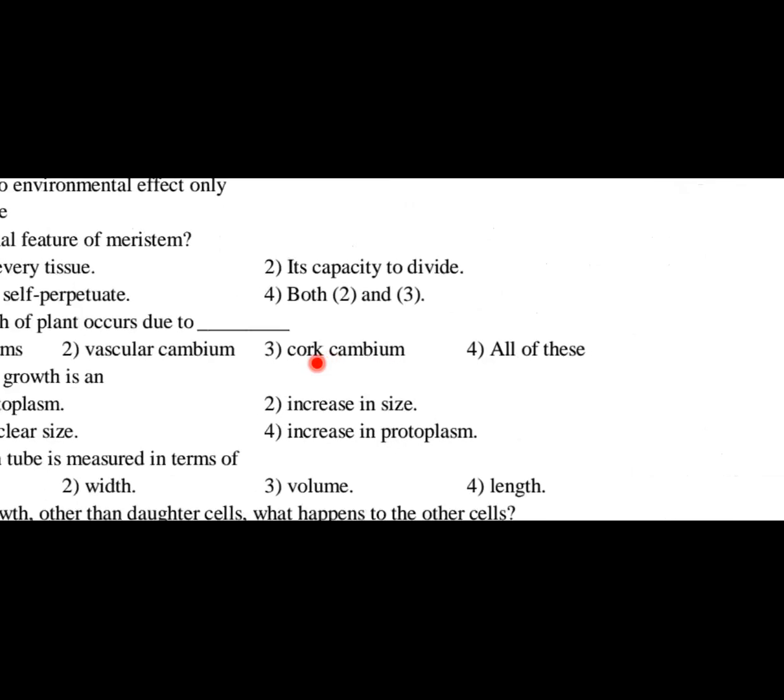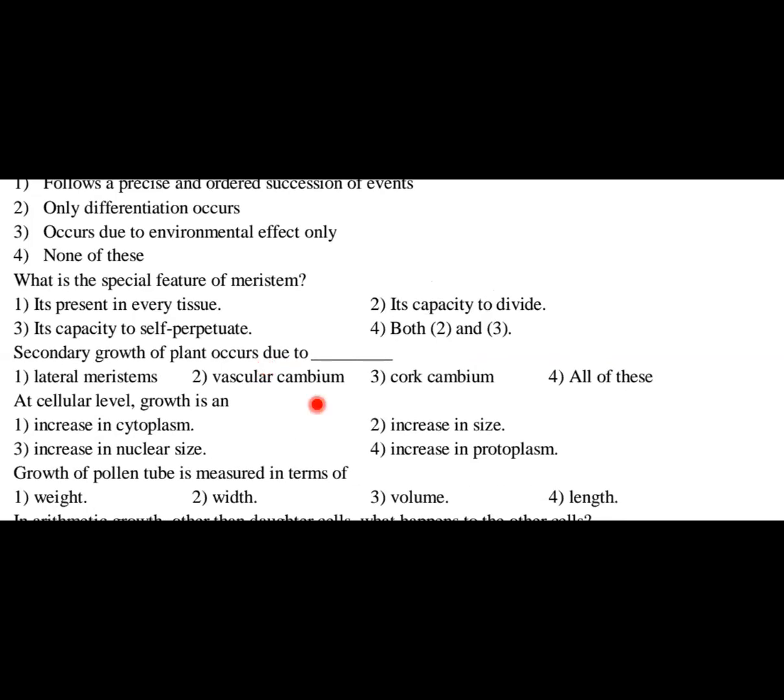Okay, I'm telling once again. Only lateral meristem cannot be the answer, because the remaining options also, if you see, vascular and cork cambium, both are responsible for the secondary growth of plants. So option number 4, all of these, is the answer. If you just recall, what is vascular cambium and cork cambium, students? Vascular cambium is responsible for intrastellar secondary growth, and cork cambium is responsible for the extrastellar secondary growth, and these two are nothing but types of lateral meristem. Hence option 4 is the right answer.